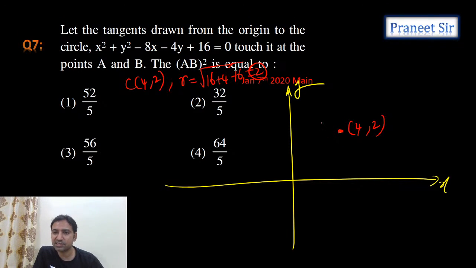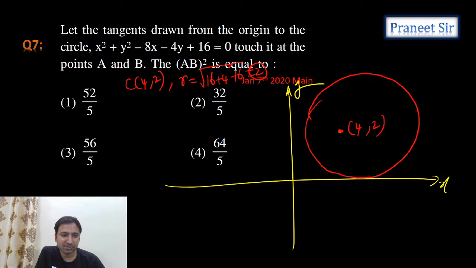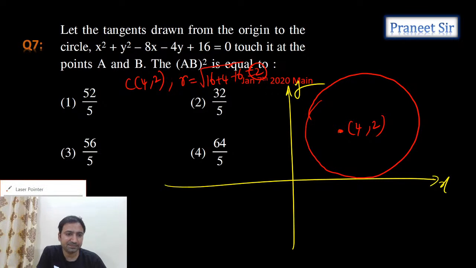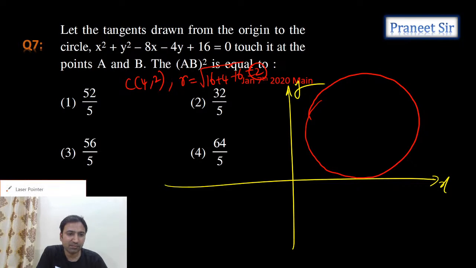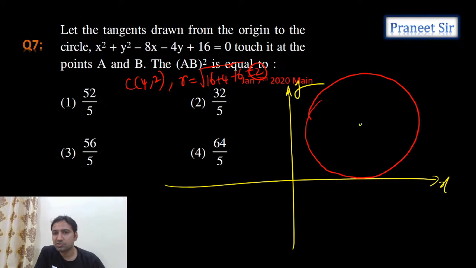So clearly it is touching the x-axis, something like this. Okay, so let's modify this. Center C is 4, 2. And from the origin, 2 tangents can be drawn.